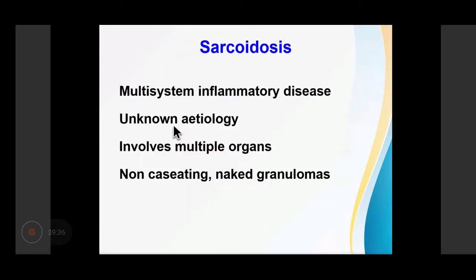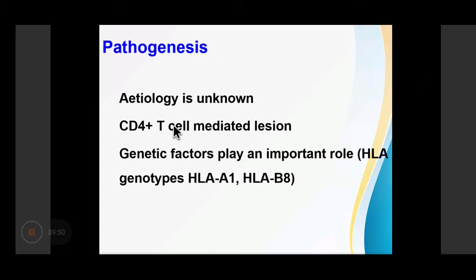Now, sarcoidosis is a multi-system inflammatory disease which does not have a known etiology. It involves multiple organs and the presence of non-caseating naked granulomas. What is the pathogenesis? The etiology of sarcoidosis is not known. However, it has been postulated that these are CD4 T cell mediated lesions, and genetic factors like HLA-A1 and HLA-B8 play an important role in it.